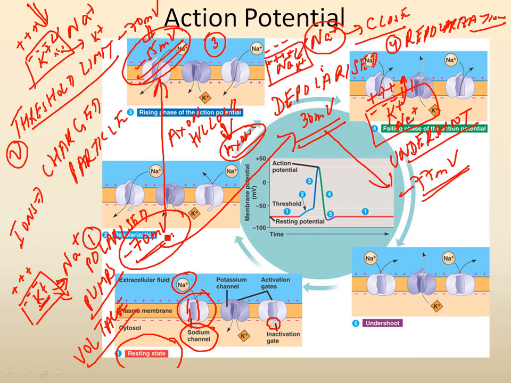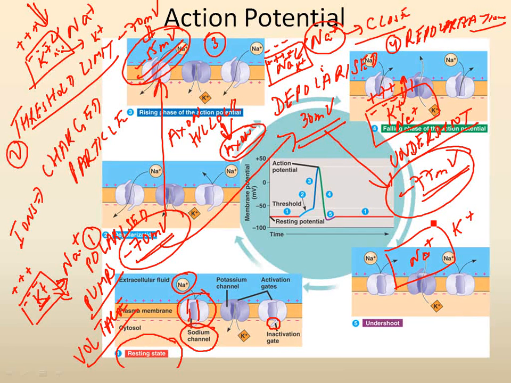This is called the undershoot. Because of this change in the voltage, now the potassium channels will close. But again, we have to restore the membrane back to its original distribution. If you remember what we started out with, sodium outside, potassium inside. Now what has happened? Potassium is outside, sodium is inside.